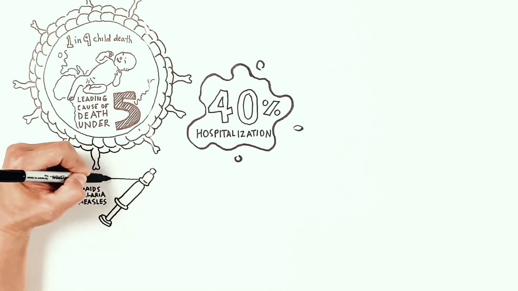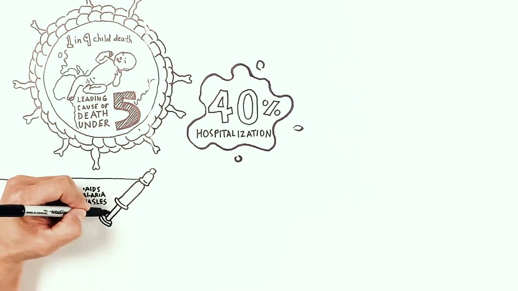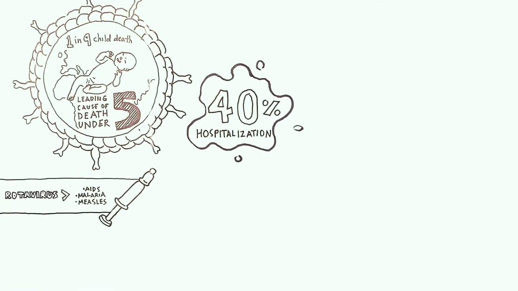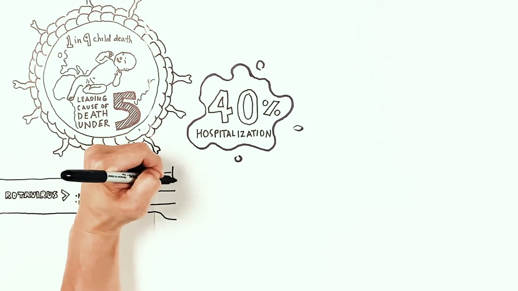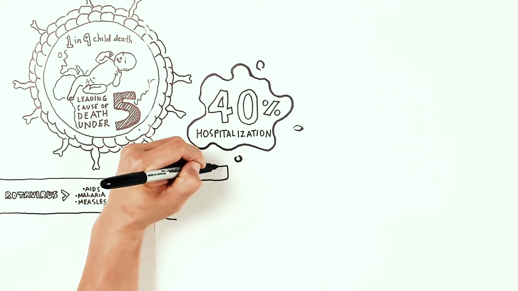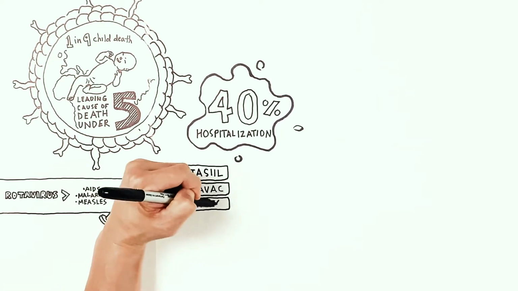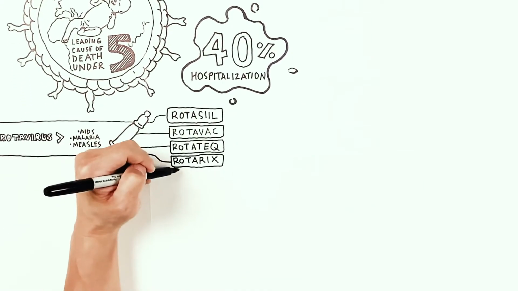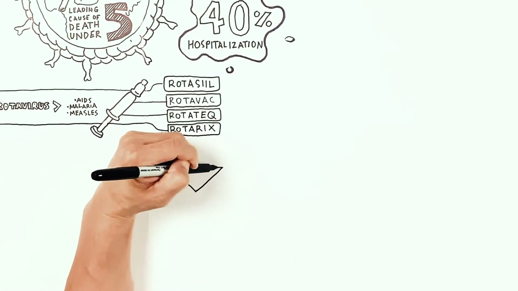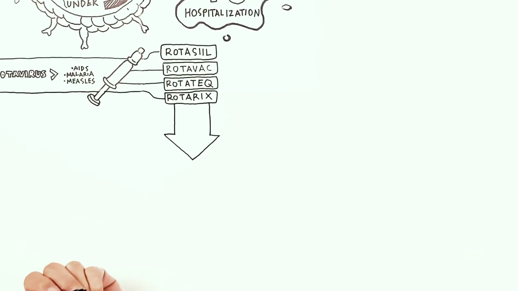During the Rotavirus Accelerated Vaccine Introduction Network, or RAVIN, there were 4 types of rotavirus vaccines available for international use: Rotacil, Rotavac, Rotatec, and Rotarix. Rotarix was in use in many countries.